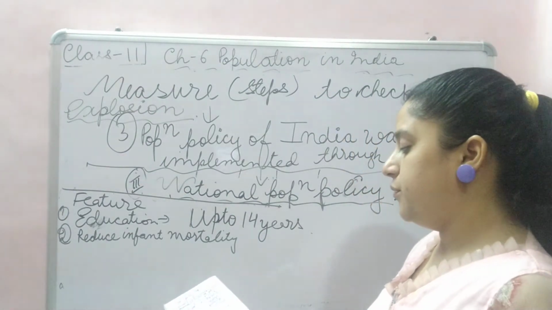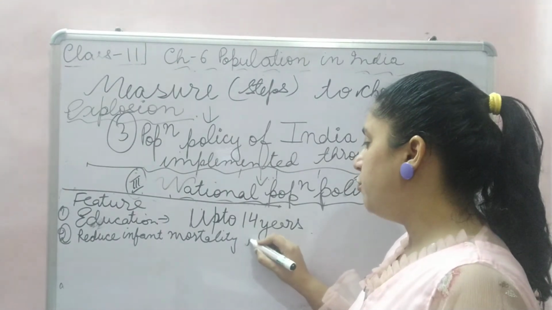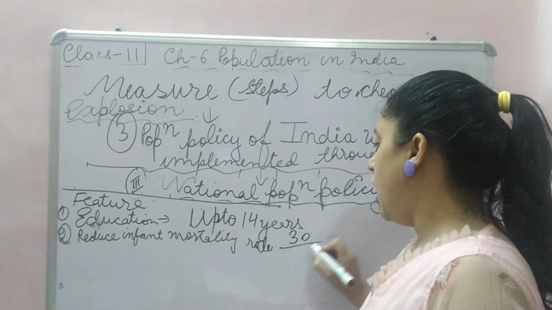They focused that the rate of mortality should be 100.